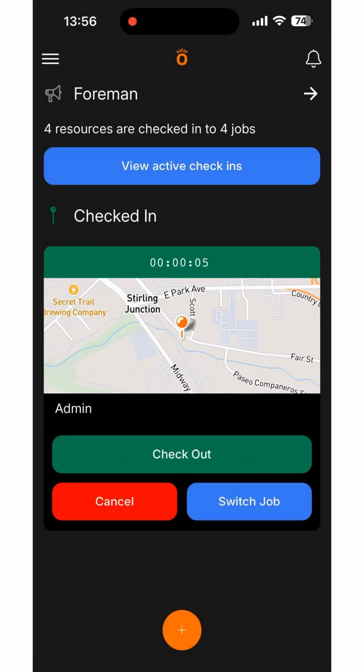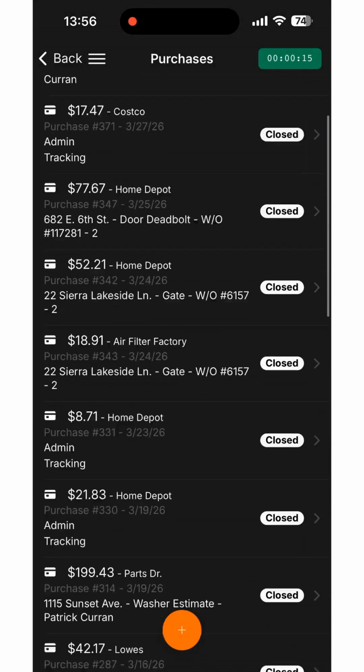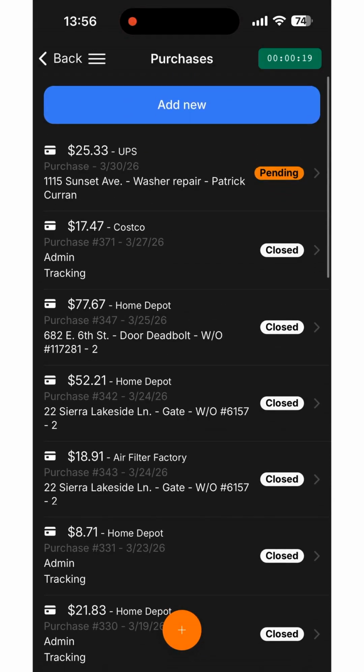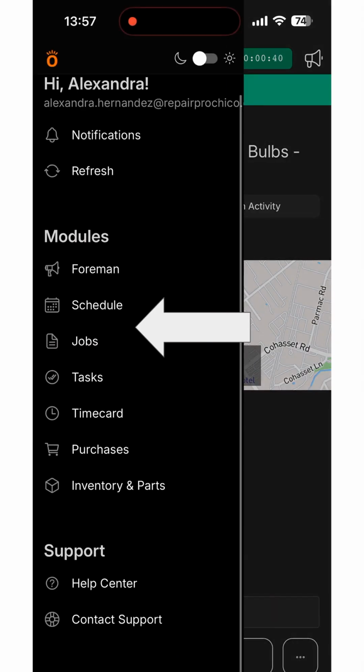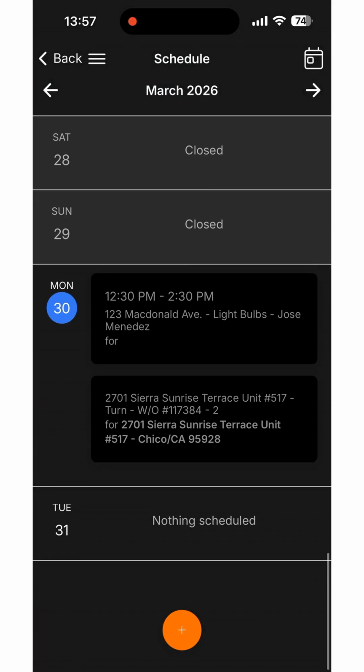If you don't remember if you added your purchase to a job, you can click on the three lines, and then on Purchases. Now you can see all the purchases you have added. On the three lines, you can also click on Schedule, and you'll be able to see all the jobs you're dispatched to. If you ever have any questions, please reach out to someone at the office or to a project manager.